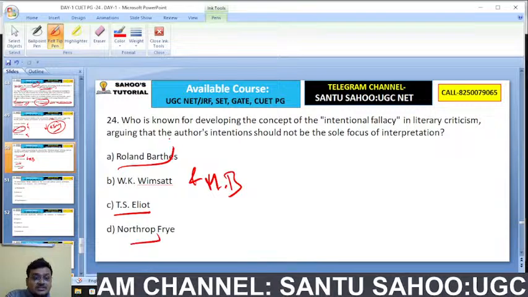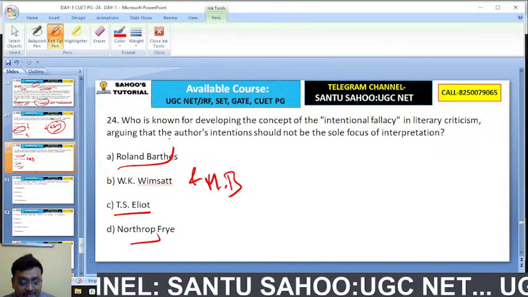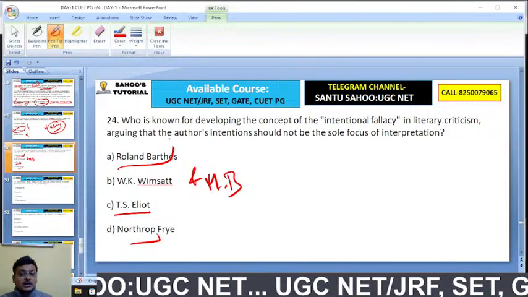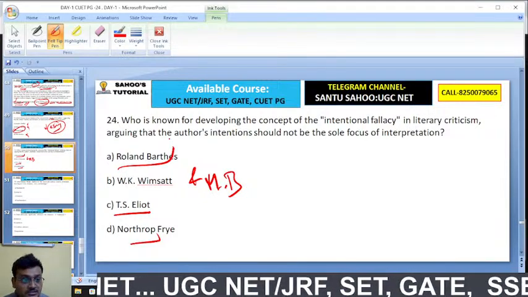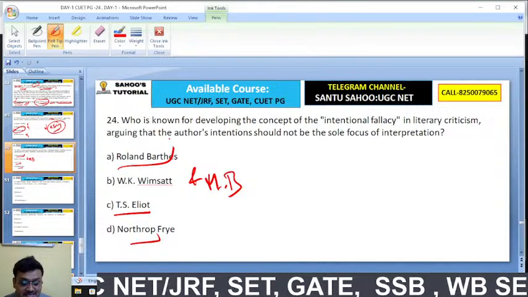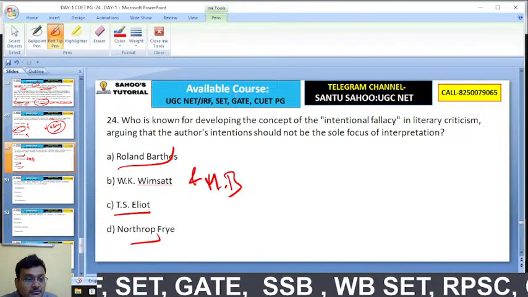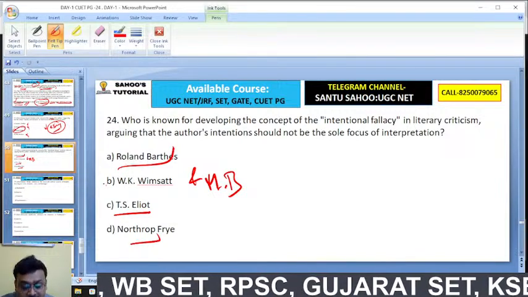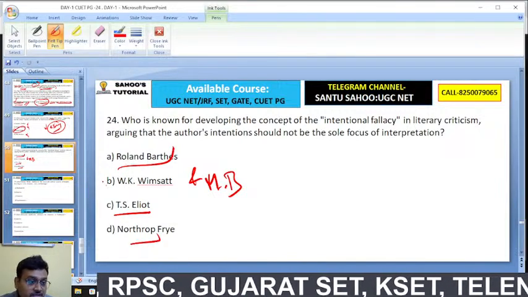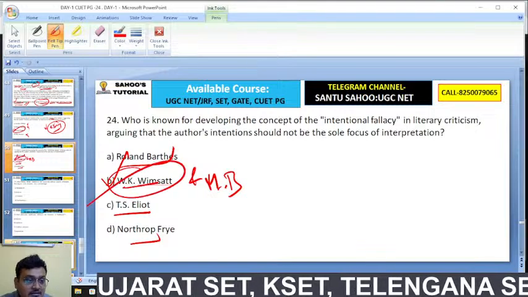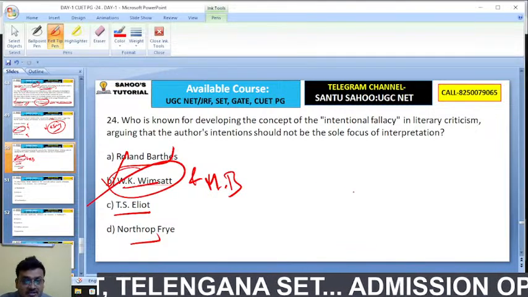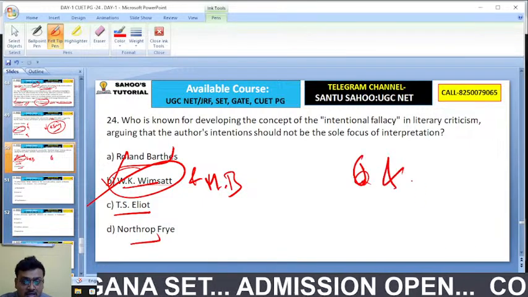They coined the terms intentional fallacy and affective fallacy in the work The Verbal Icon. So B is the right answer.